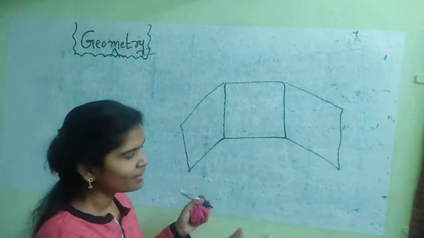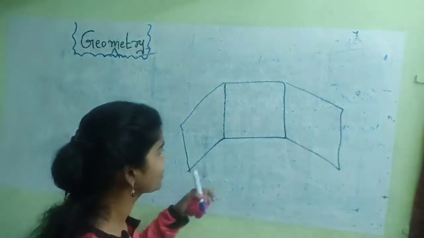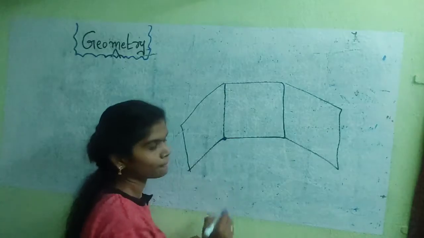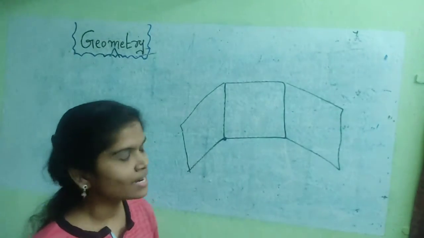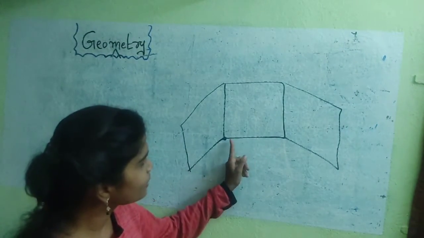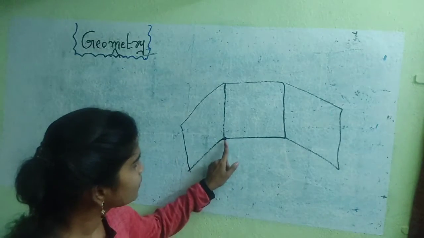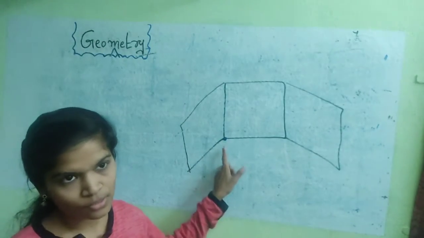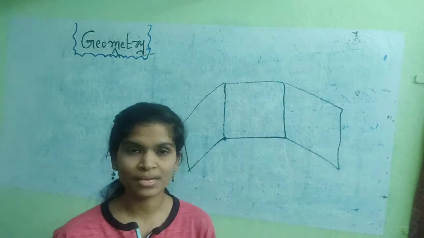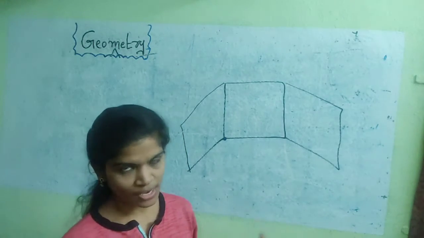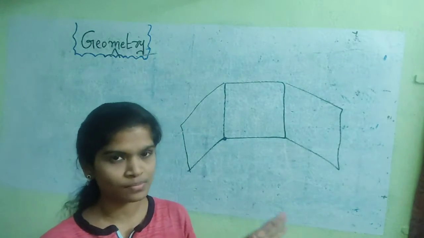Another wall is here, so we can represent it like this. Consider a vertex on the ground. This is the vertex or a point. Based on the situation and condition, the point can be represented by different names.